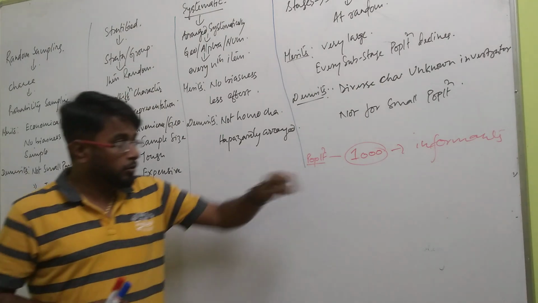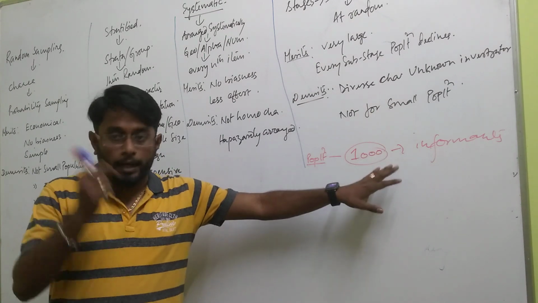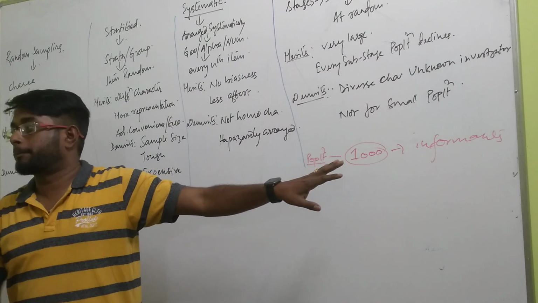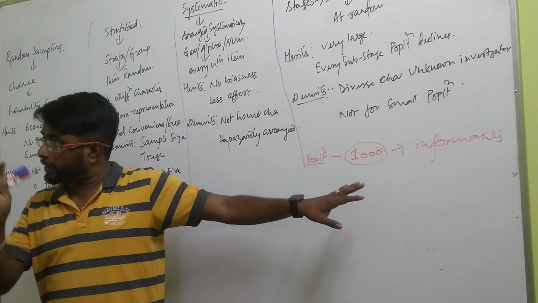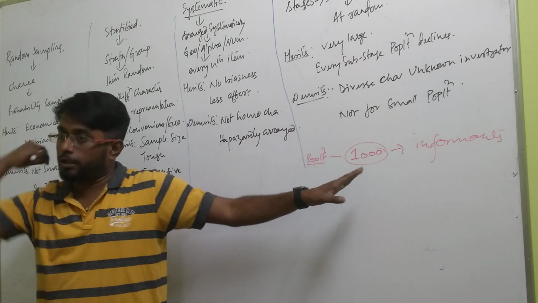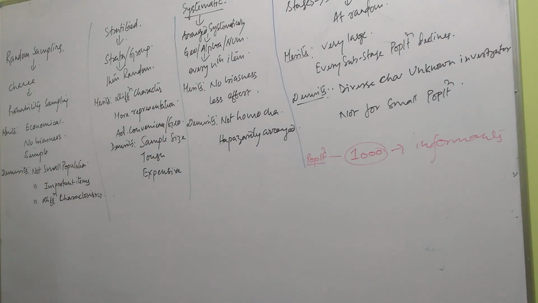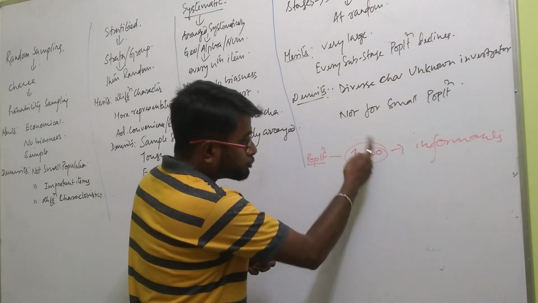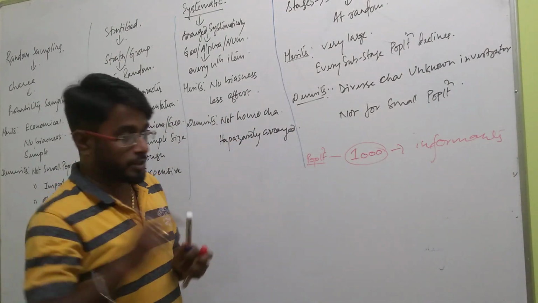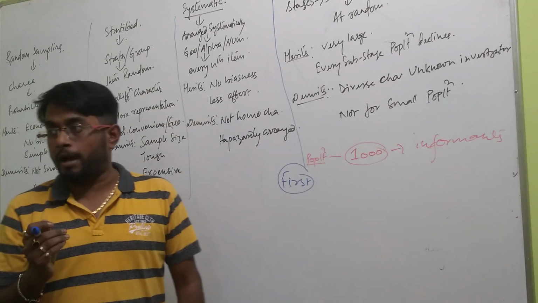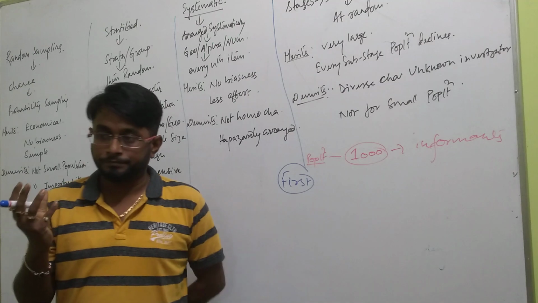Understand? Now, an investigator may do another thing. An investigator may adopt the sampling method. Are you getting my word? Instead of the census method, an investigator may adopt sampling. Now the question comes, if the investigator adopts the sampling method, how will he conduct the survey? Out of this 1000 population, first the investigator has to determine the sample size.